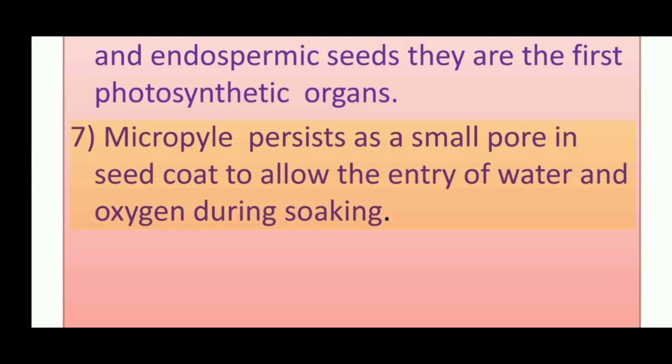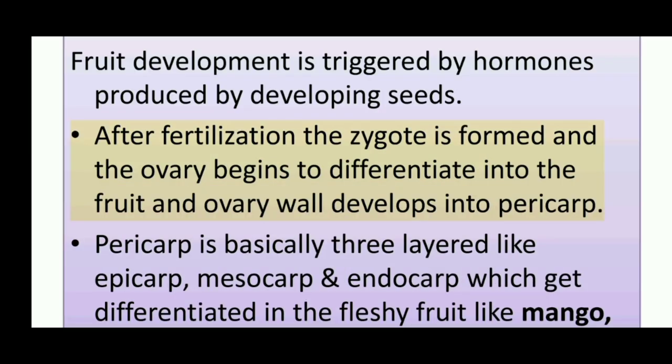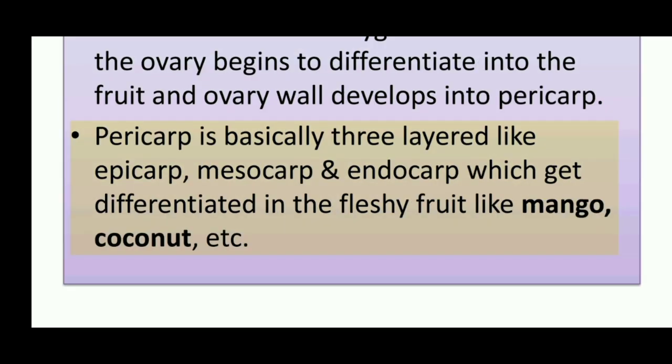7. The micropyle persists as a small pore in the seed coat to allow the entry of water and oxygen during soaking. Fruit development is triggered by hormones produced by developing seeds. After fertilization, the zygote is formed and the ovary begins to differentiate into the fruit, and the ovary wall develops into pericarp. Pericarp is basically three-layered: epicarp, mesocarp and endocarp, which get differentiated in fleshy fruits like mango, coconut, etc.